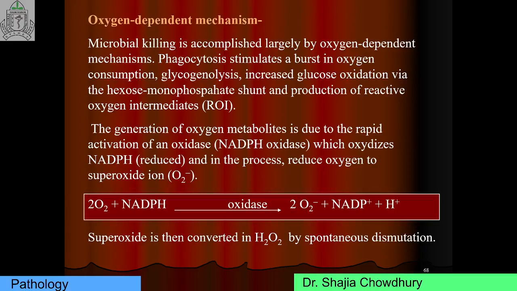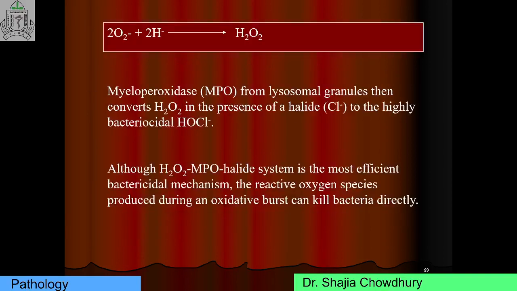Superoxide is converted into hydrogen peroxide by spontaneous dismutation, by the dismutase enzyme. The second product is hydrogen peroxide and the second enzyme is dismutase. But this hydrogen peroxide is only weakly microbicidal, so another enzyme, myeloperoxidase, is released from the lysosome, and with the help of a halide, they produce a highly bactericidal product, hypochlorite.